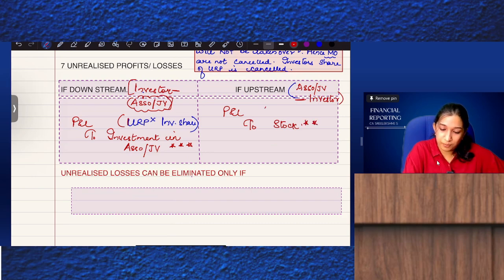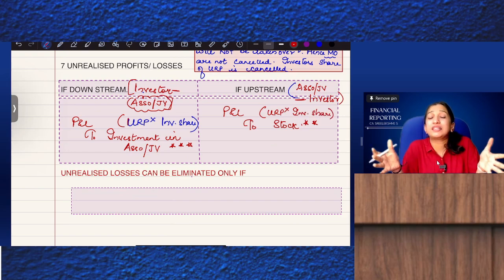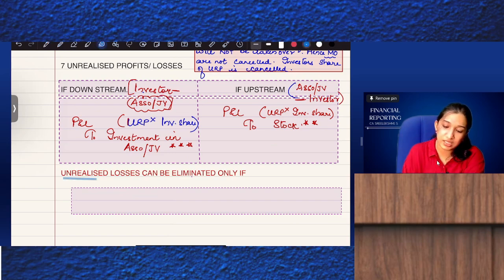So URP into investor's share. The connection between the investor and associate is only to the extent of the investor's share. We take over only our share of profits. URP cancelling, only the investor's share will be cancelled. Okay. So what if it is unrealized losses?